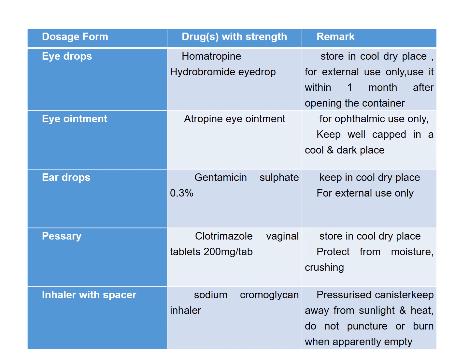For ear drops, we have gentamicin sulfate 0.3% drops, keep in a cool dry place and for external use only. For pessaries, we have clotrimazole vaginal tablets 200 milligrams per tablet, and try to protect it from moisture and crushing. The other dosage form is the inhaler with spacer. We have sodium cromoglycate inhaler. It is a pressurized canister, and try to keep away from sunlight and heat. Do not puncture or burn when the container is empty. So you try to take it down into your journals.